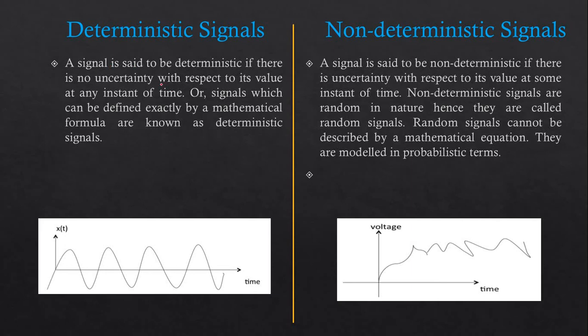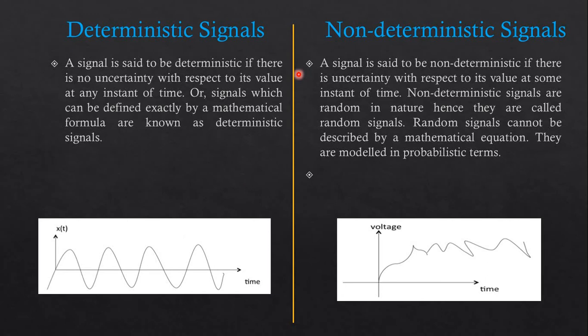A signal which can be defined exactly by a mathematical formula is known as a deterministic signal. As we can see here in the figure, there is no uncertainty in this signal, so this is called a deterministic signal.